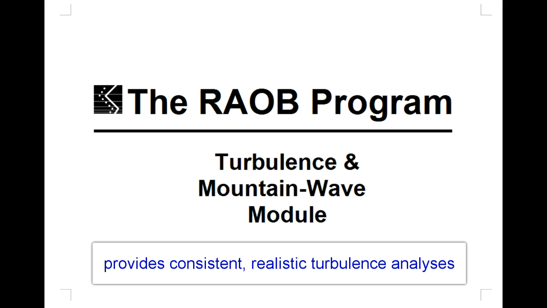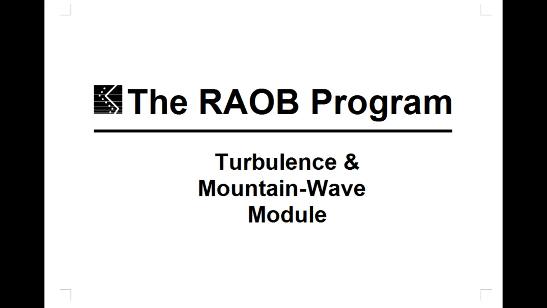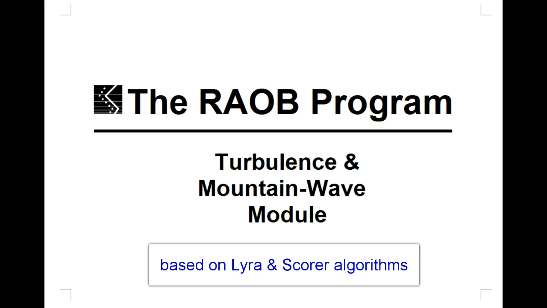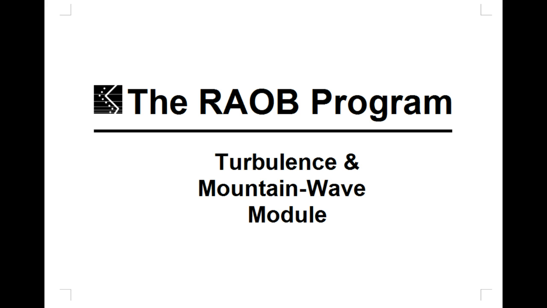While all other RAOB equations are derived from sources found in the public domain, RAOB's mountain wave algorithms remain proprietary. However, the science behind RAOB's wave equations can be found in groundbreaking documents by Lyra and Scorer. These documents were printed in the 1940s, with supplemental works by other scientists in the 1950s. The RAOB user manual lists all reference materials and provides several examples.